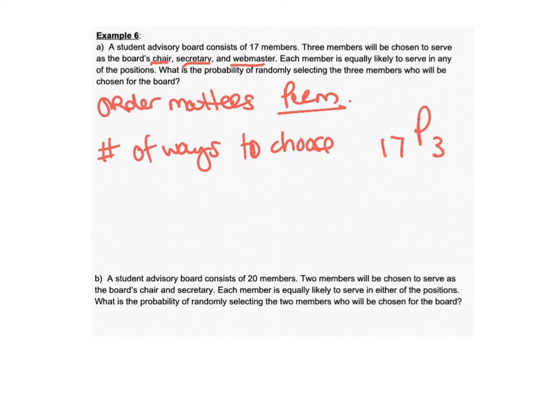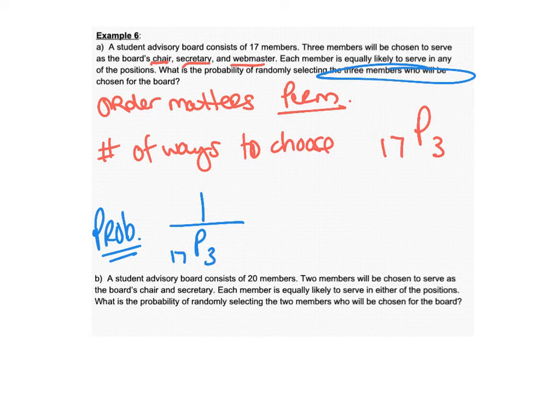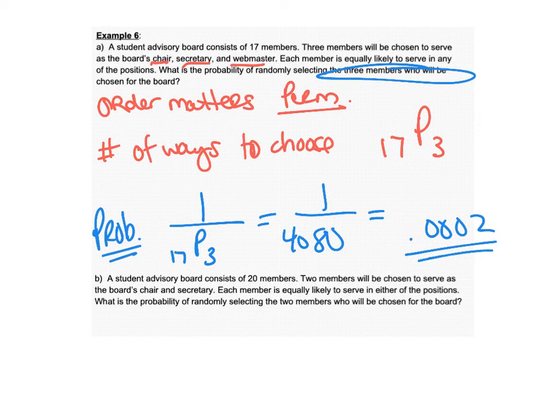Well, then to make it into a probability problem, basically, what is the probability of randomly selecting the 3 members? Well, when you select the 3 members, you're really just making one choice. So that probability is going to be one way to do it out of the however many ways that is. And so it's really going to be 1 out of 4,080, which is 0.0002.